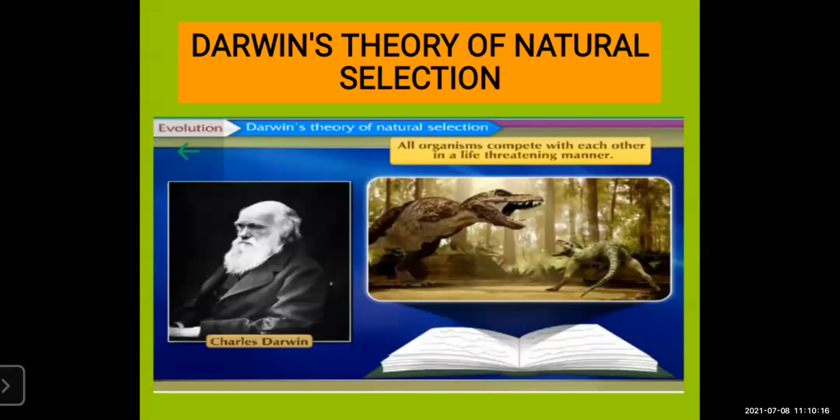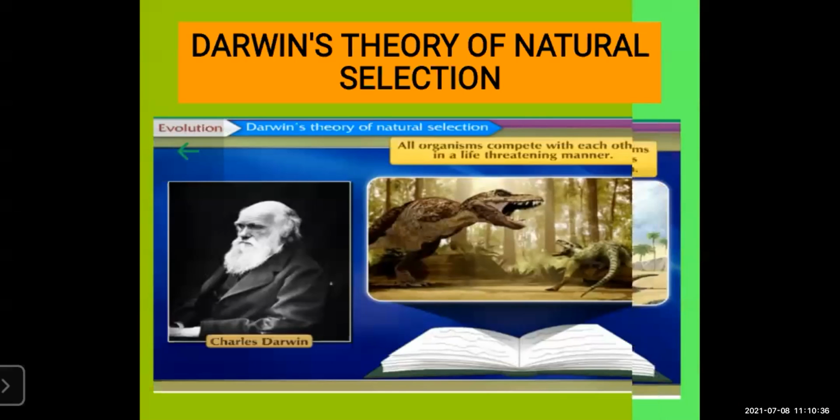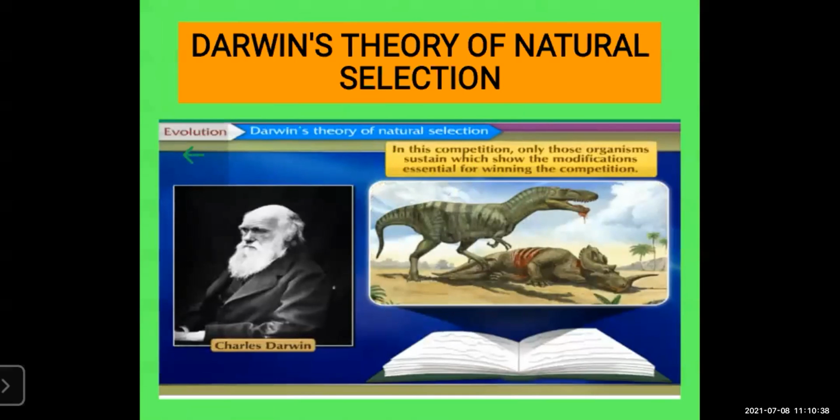In the same way, nature selects those who are fit to live with the environment, because nature always keeps on changing with the weather and with human activities. So the living organisms, whether they are plants or animals, those who are fit to live with the environment, they only live with nature. That is called survival of the fittest, which was given by Charles Darwin. So in this competition, only those organisms sustain which show the modifications essential for winning the competition.